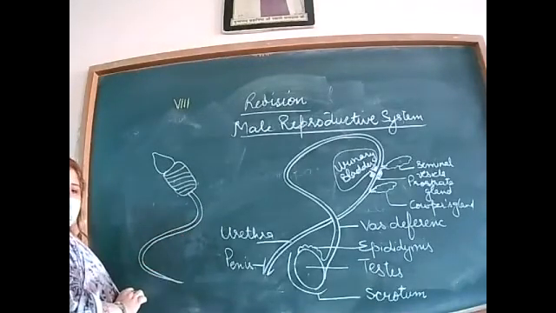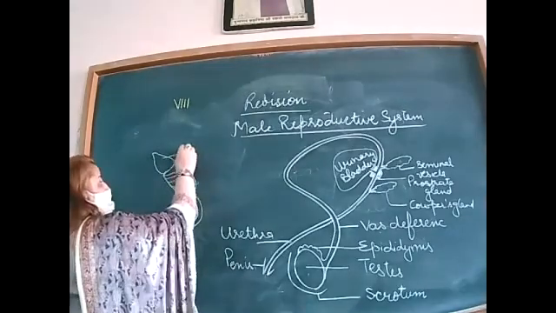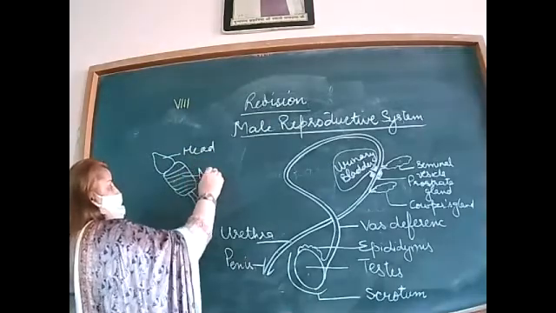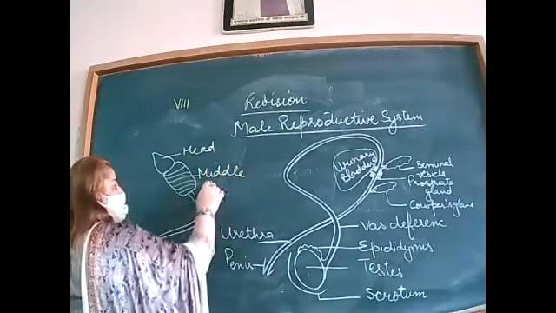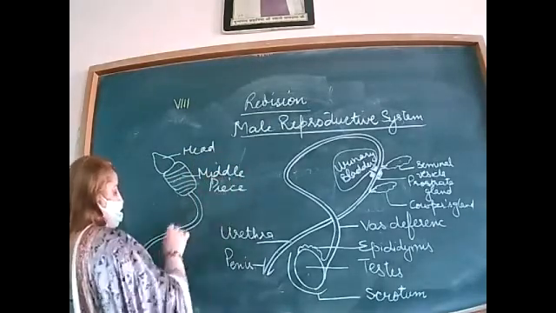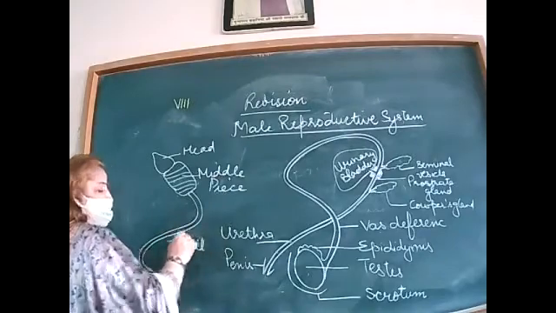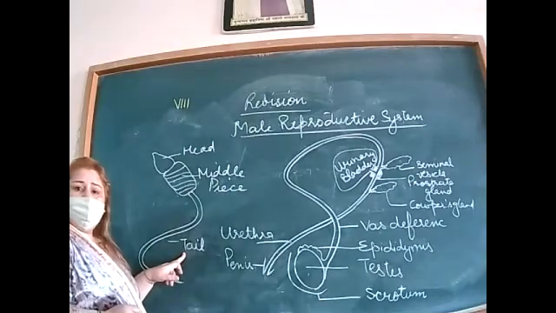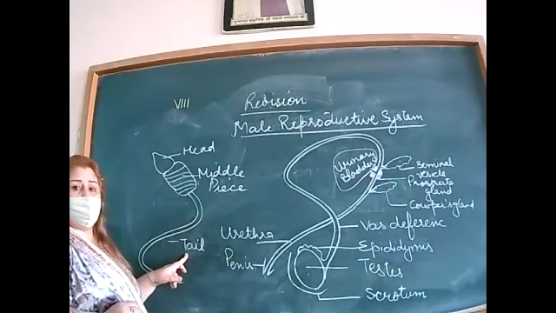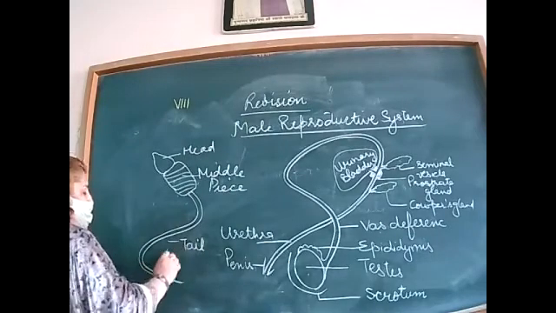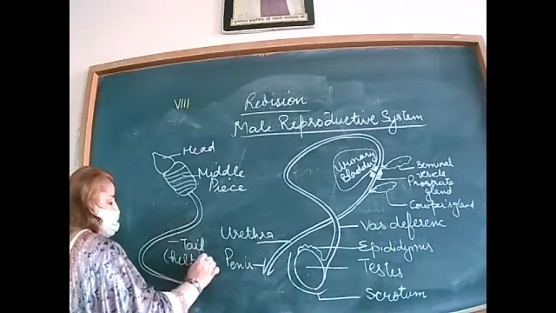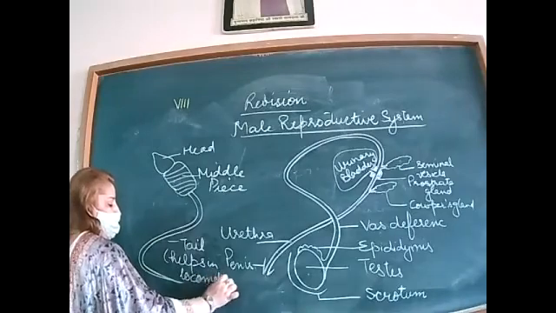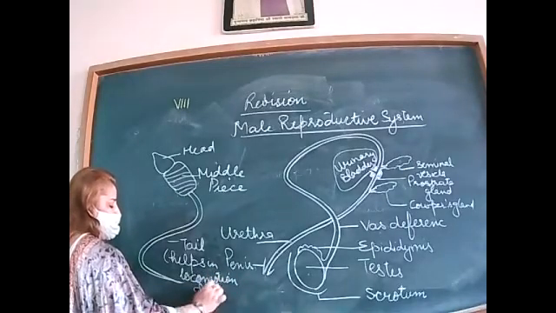Is it clear? It has three parts: head, middle piece, and this is the tail. What is the function of the tail? That helps in the locomotion of sperm. Tail helps in locomotion of sperm.